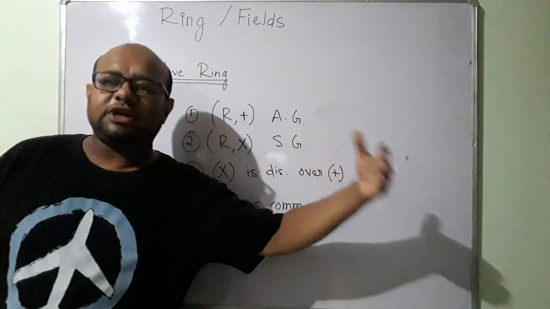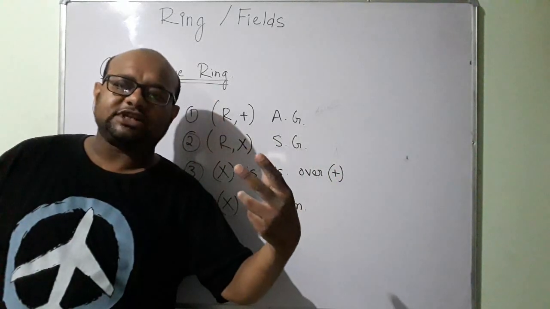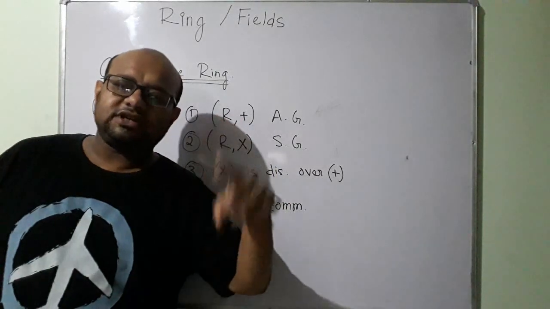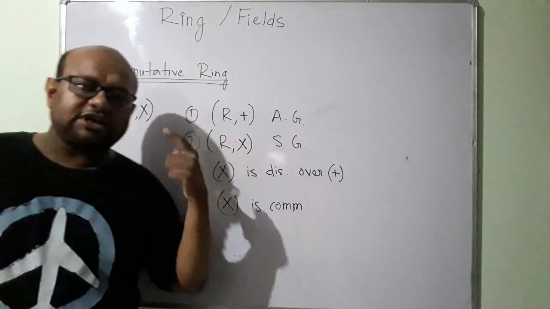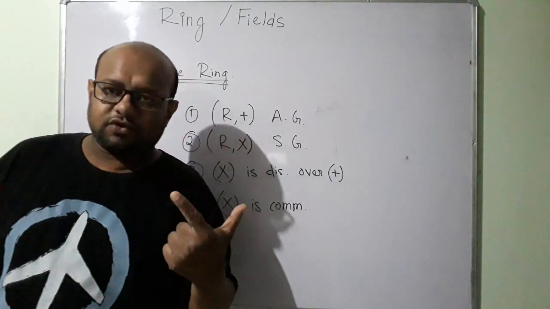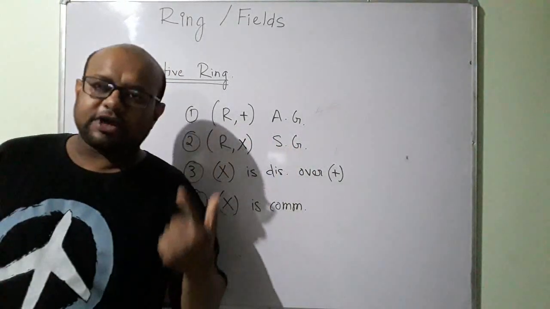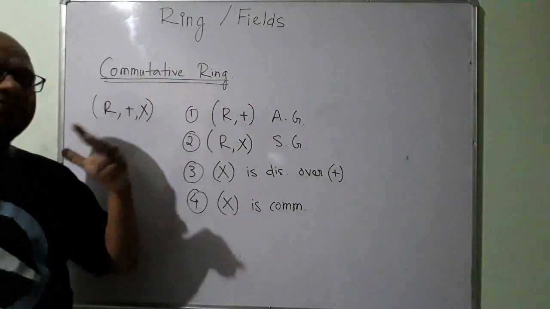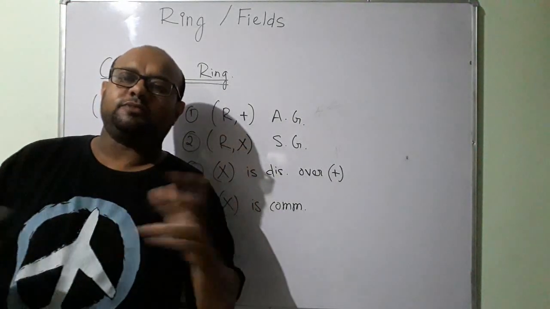So what are the properties that need to be satisfied for multiplication? For this set R under multiplication, it needs to be closed and associative. If these two properties are satisfied, then it is a semi-group. And to be a commutative ring, it also has to satisfy the commutative property.